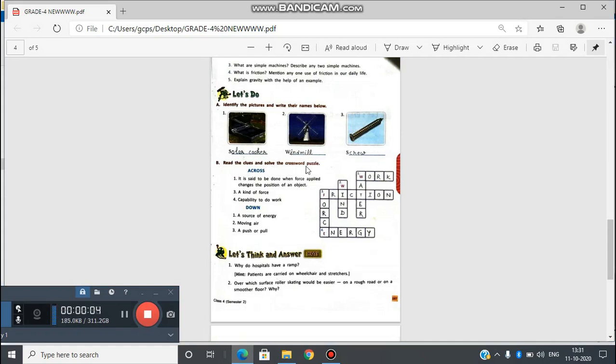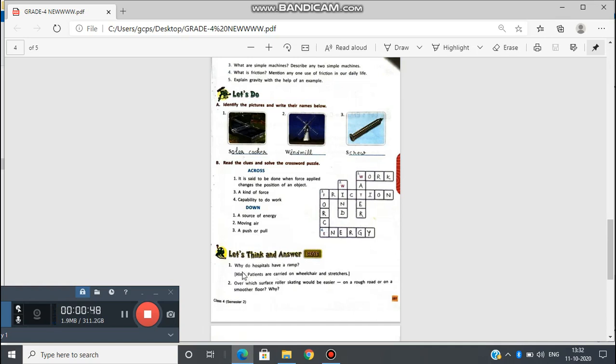Read the clues and solve the crossword puzzle. Okay, a crossword. It is said to be done when force applied changes the position of an object. What is this? Verb. Second, a kind of force. Friction. Capability to do work. Energy. And down, a source of energy. Water. Moving air. Wind. A push or pull. Force. Learners, solve this puzzle correctly.